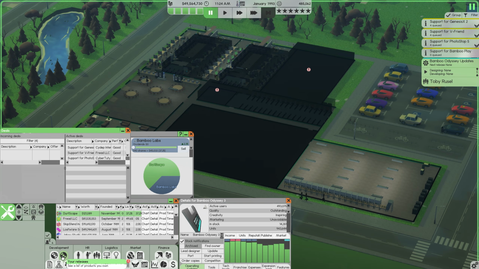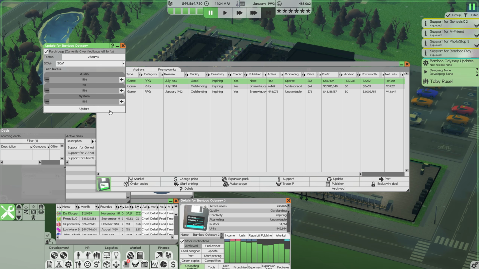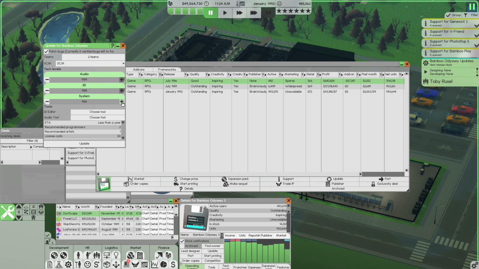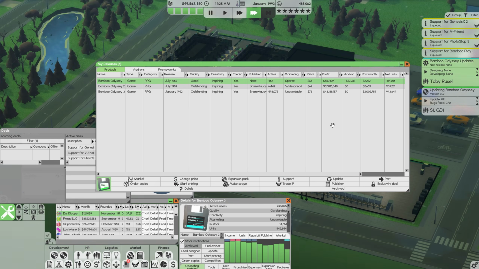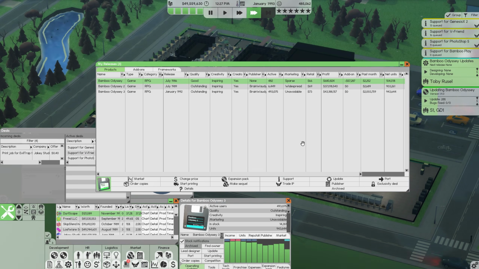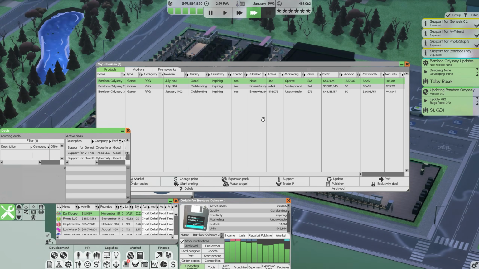So I imagine the next logical step is to go ahead and, well, actually, we need to update Bamboo Odyssey 1 first with the current tech levels. So we'll get that underway, just using whatever tools that we can. Melody Forge is fine. Go ahead and update that. As soon as this update is finished, we'll go ahead and start working on Bamboo Odyssey 4 in the background.